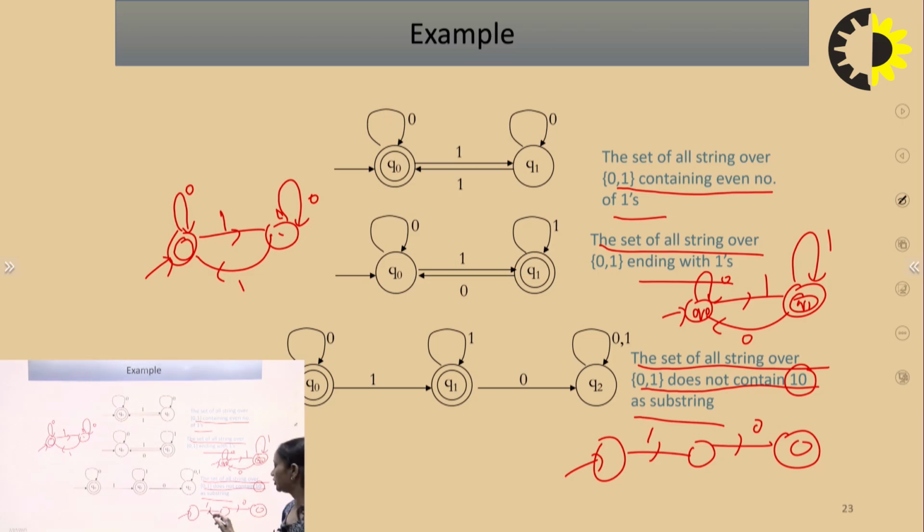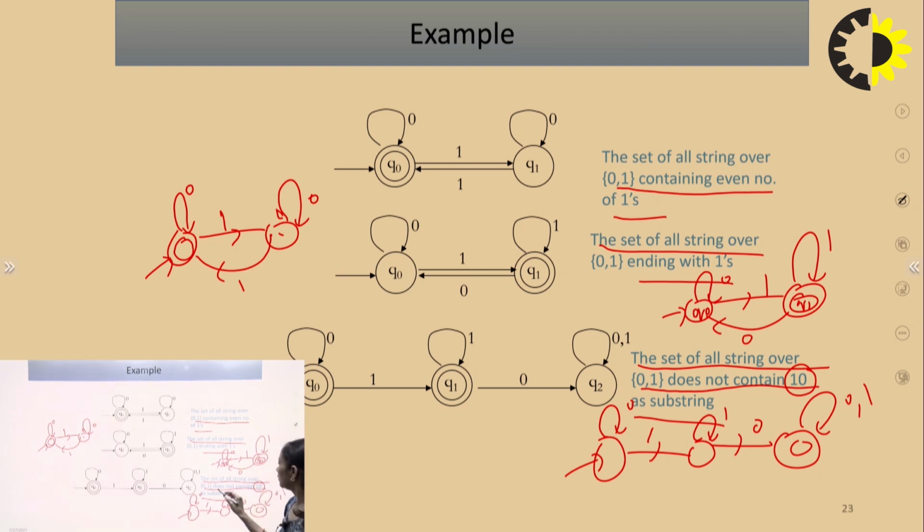So the transition for this state, 1, is defined. We can define the self loop for 0, 1 0 as a substring. We define 1, 0, then we can define 1. And if I start from this state, first, second, third, this is the accepting state, since 1 0 is contained as a substring, so we can define a self loop for 0 and 1.